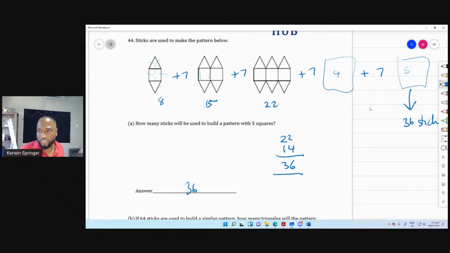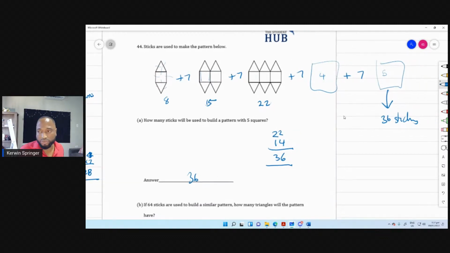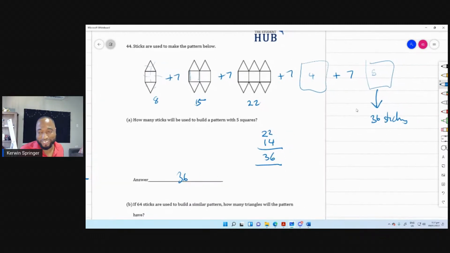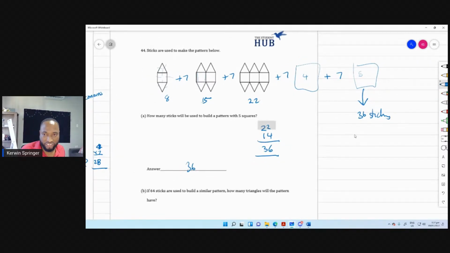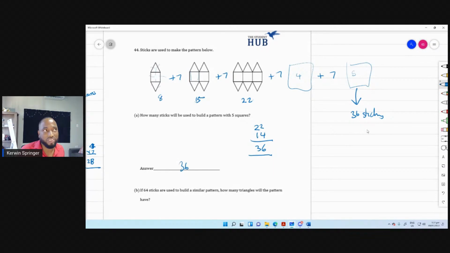Nah, we can double check it in class, but this should be good. Somebody is saying stop and eat. No, this is good. So this is 36 sticks. If I made a mistake, I'll just write it in the comment after, but I believe I'm good. I have the solutions here too.